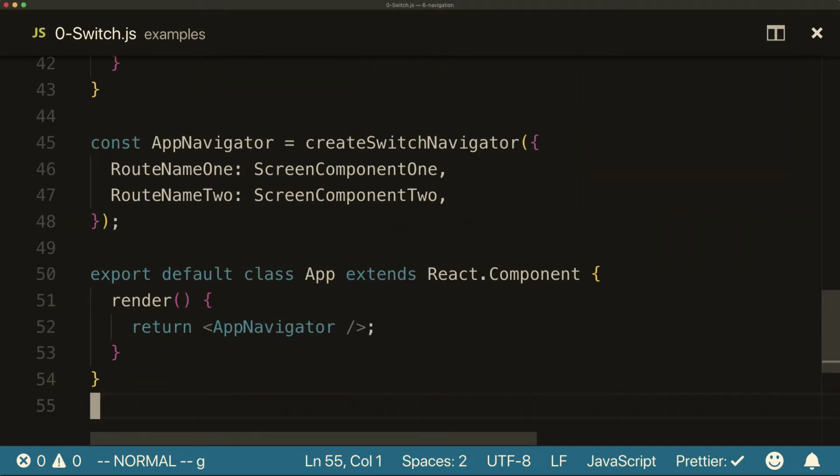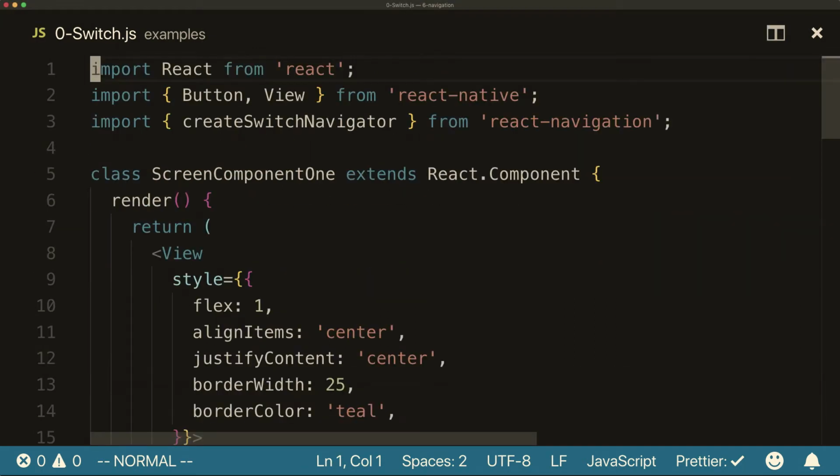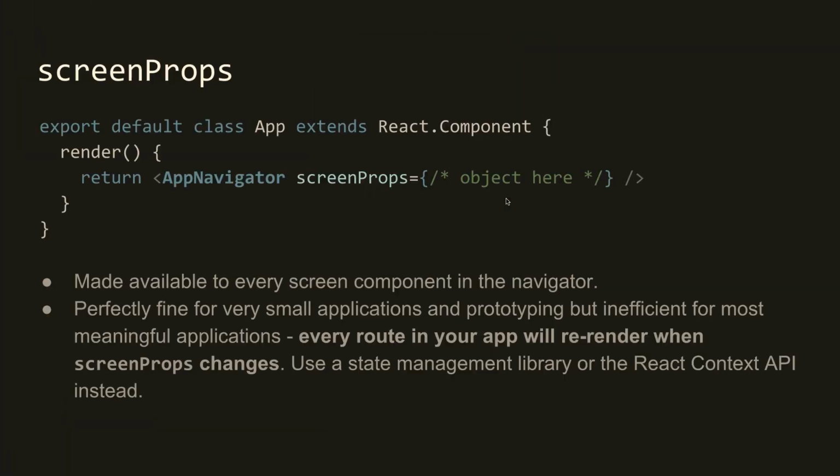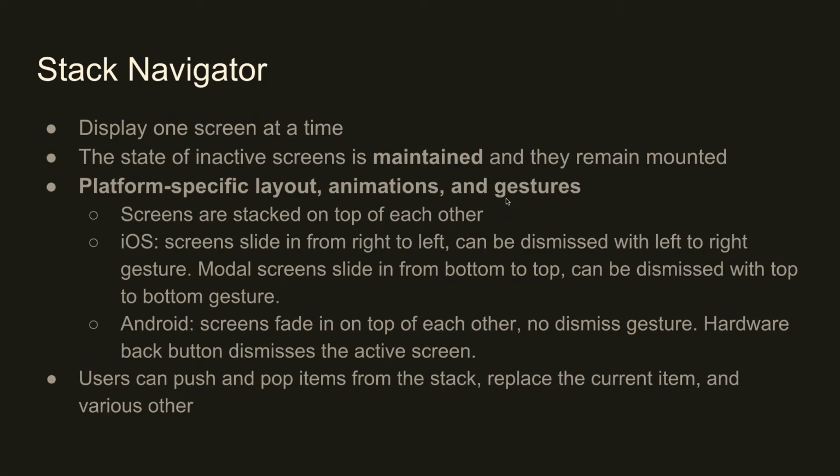Yeah, so this kind of helps in that case. But this is sort of a kind of boring example. So now that we have that foundation, I'm going to skip this one, and that one doesn't matter, to Stack Navigator. So this one is where it kind of gets interesting. Stack Navigator is the thing that we saw in the video example where the screen slides in on top of the other screen, and you can swipe back and has a header and all those sorts of things. So it provides this platform-specific layout. It looks different on Android. It looks different on iOS.